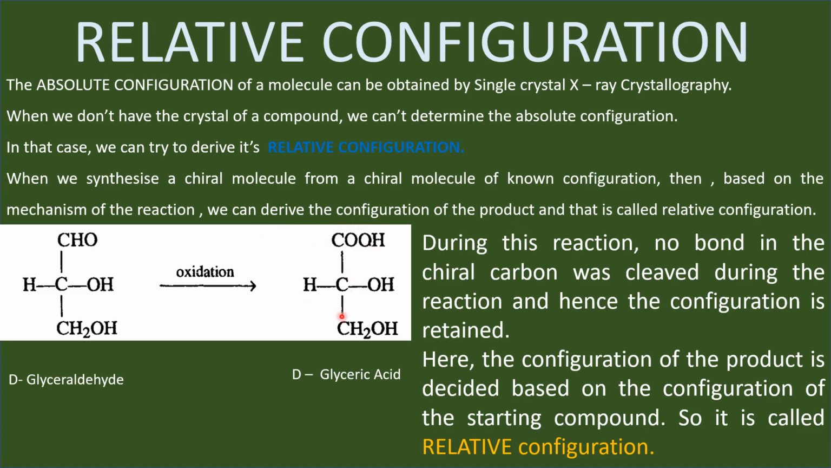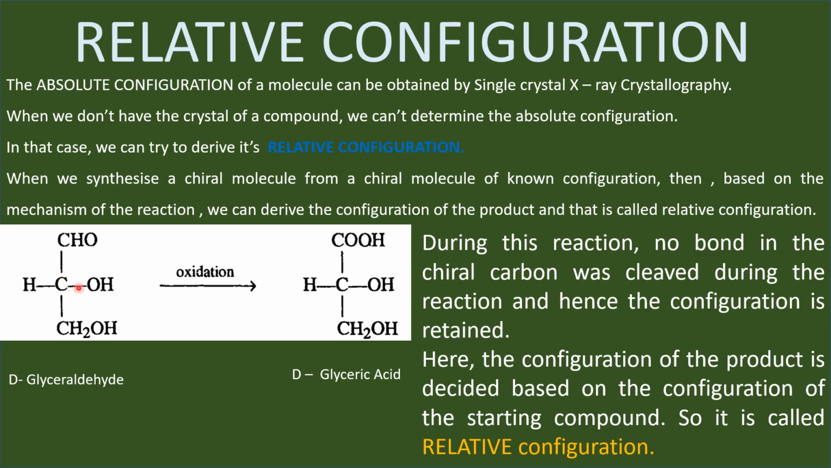The configuration at the chiral center of this carbon is decided with respect to the configuration of the chiral carbon in the starting compound. I have given the oxidation of glyceraldehyde into glyceric acid as an example here. This is D-glyceraldehyde with the configuration D, and this on oxidation gives glyceric acid. And the mechanism of this reaction does not involve the cleavage of any one of these four bonds present in the chiral center.